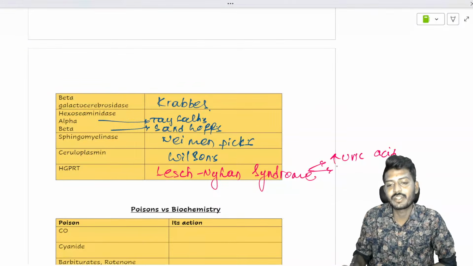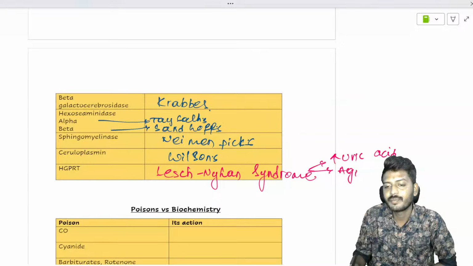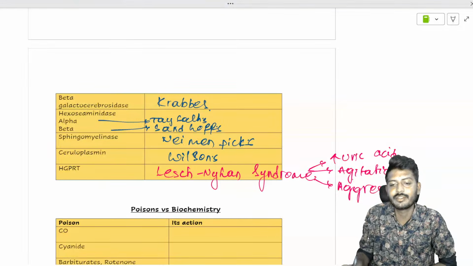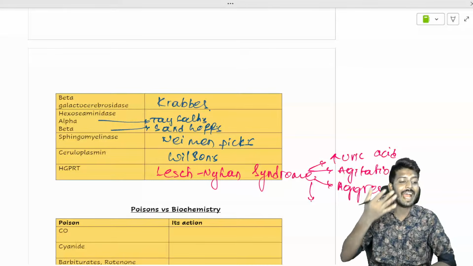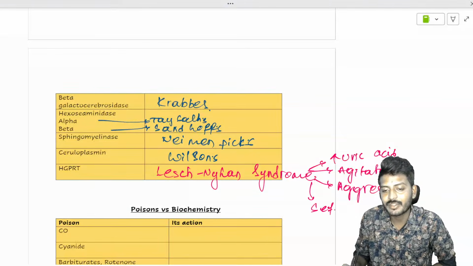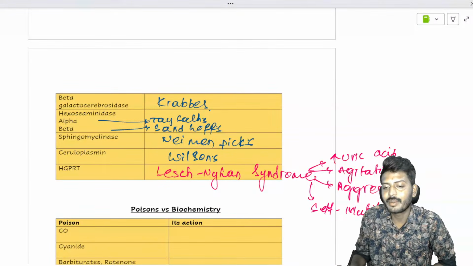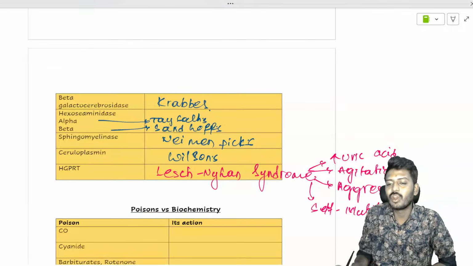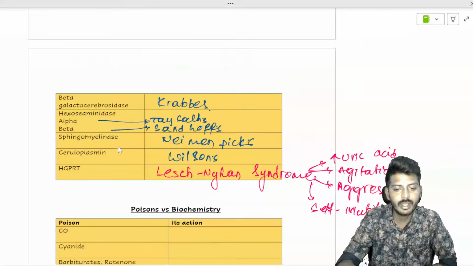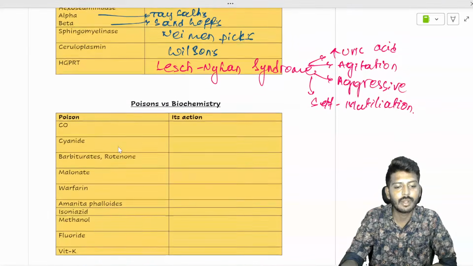The patient will have agitation and will be aggressive. The child is very aggressive and, most importantly, damaging to themselves, called self-mutilation. Self-mutilation means biting their own lips, biting their fingernails off, this kind of problem.